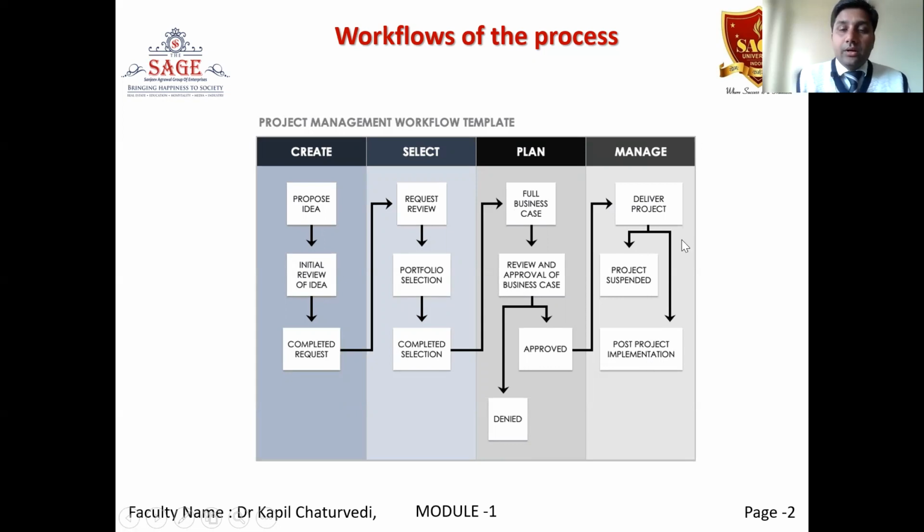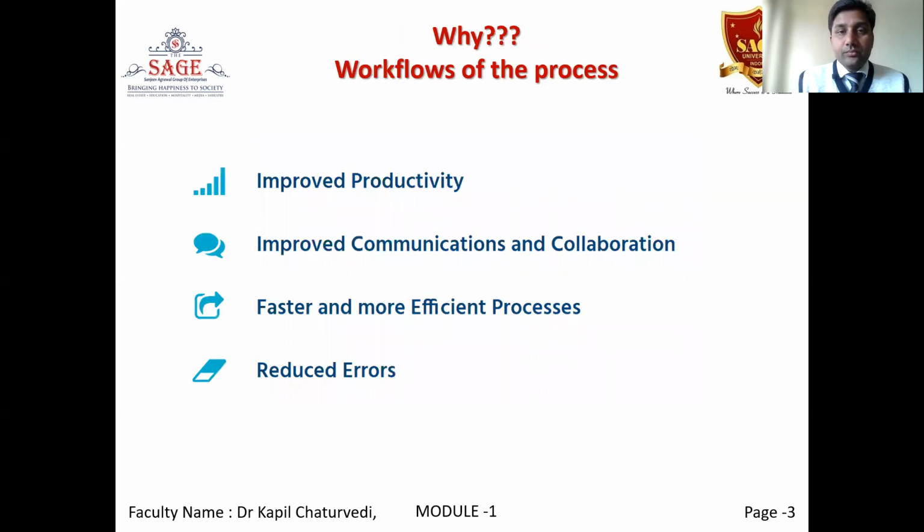When the task comes to the ground level, developers will see whether the problem is feasible or not. If it is not feasible to implement, or if there are any issues, they will suspend that project. If the project is possible and can go on, we go on to the post project implementation phase.